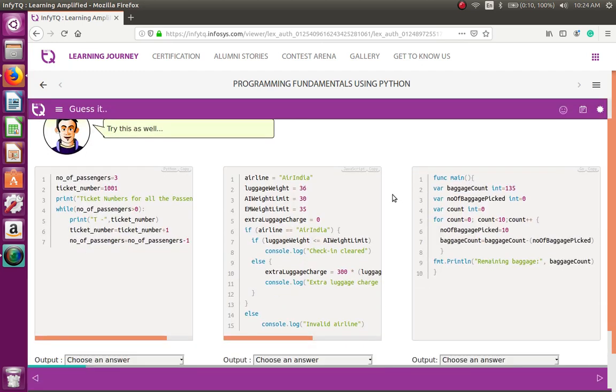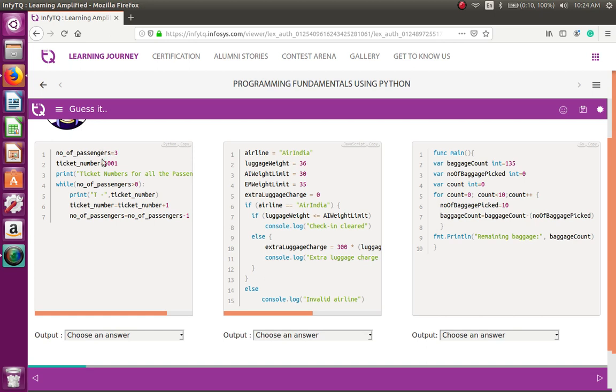Look at another example. Number of passengers is 3, ticket number starts with 1001, and we are going to print the ticket number for all passengers. Number of passengers is 3, and 3 is greater than 0, so the condition is true. If that is the case, print capital T, hyphen, ticket number. The ticket number is initially 1001, so T hyphen 1001 should be the message the first time.